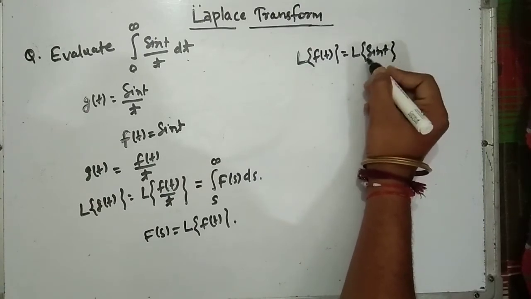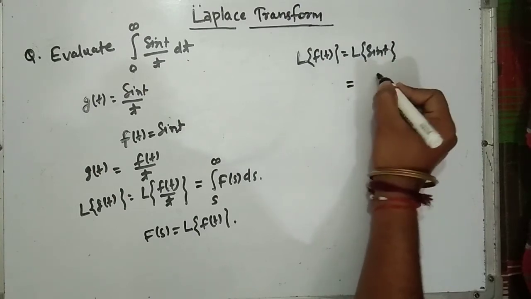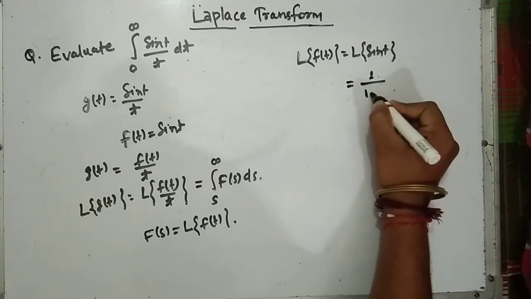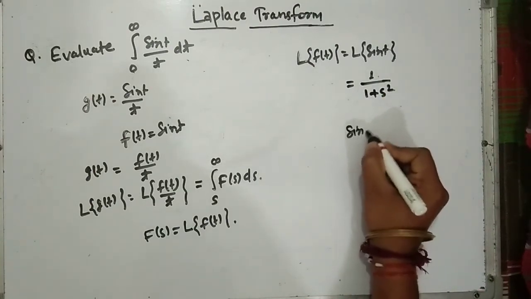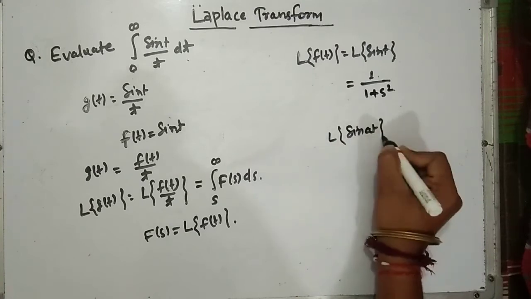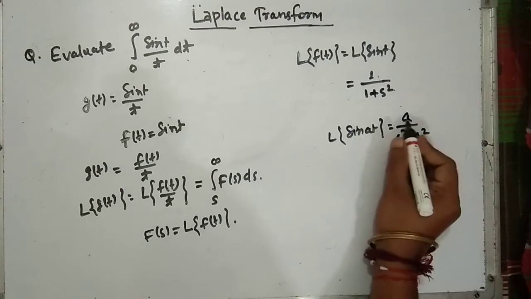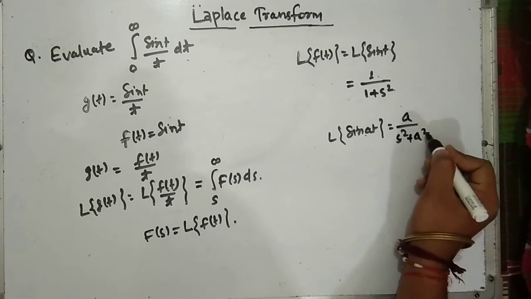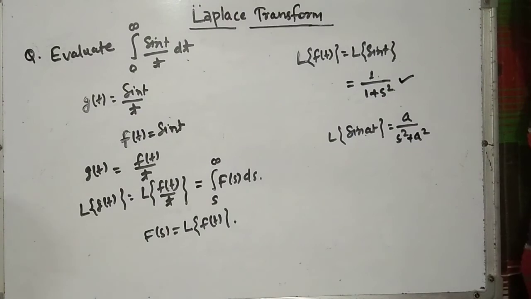We have studied in the previous lecture, I think in lecture number 1. So Laplace of sin t is nothing but 1 upon 1 plus s square, or s square plus 1, you can write here 1 plus s square. Simply we know the formula: Laplace of sin at was a upon s square plus a square. So put the value here, a is equal to 1, so simply you get sin t. So 1 upon s square plus 1 square, that means 1 upon s square plus 1. So this is the Laplace of sin t.